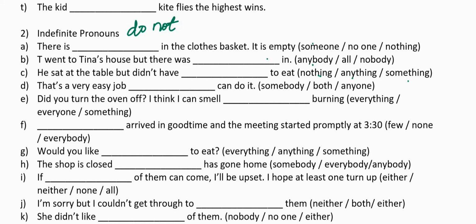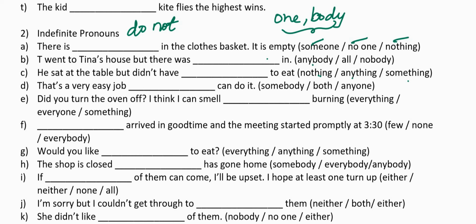Alright, in the first sentence here, there is dash in the clothes basket. It is empty. The pronouns are given here in the brackets: someone, no one, and nothing. Someone, no one, anyone, all these are used with people. Remember, the indefinite pronouns that end in one or body are used only with people. Do not use these with animals.